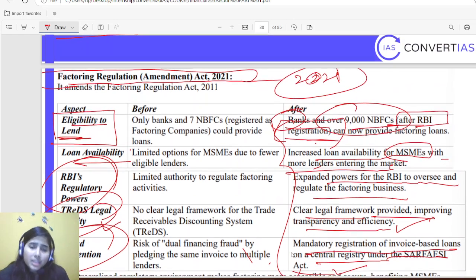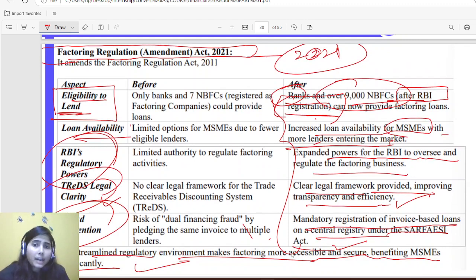Simple thing, you just need to understand what is factoring and who is allowed. So in questions they might say that factoring means, and they will be giving different options. So you should understand what it actually means. Okay, next they can ask the difference between commercial bills and factoring, which is also important to understand. And next they can ask who are eligible to participate in the factoring process. Then you need to learn that banks and NBFCs are allowed into it. Okay, that's it.